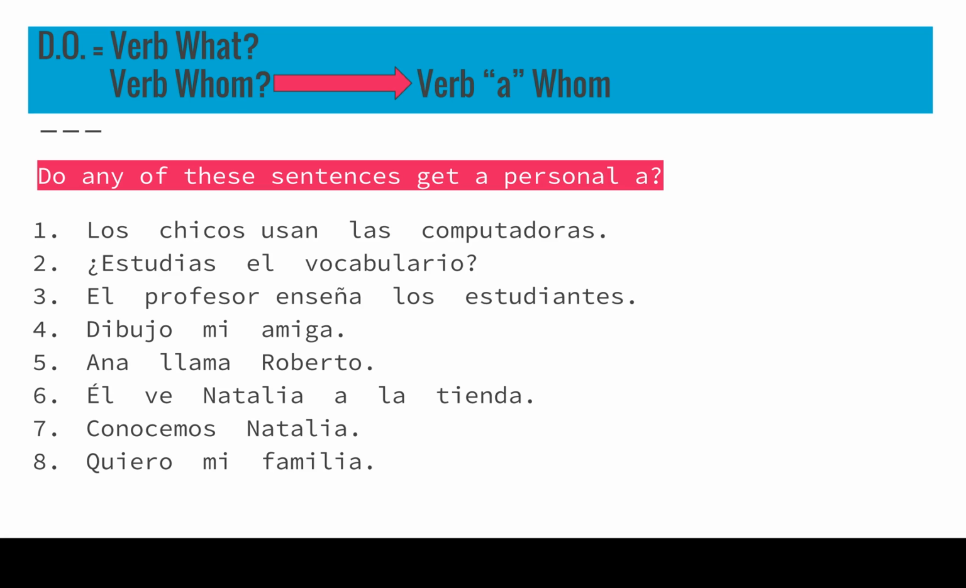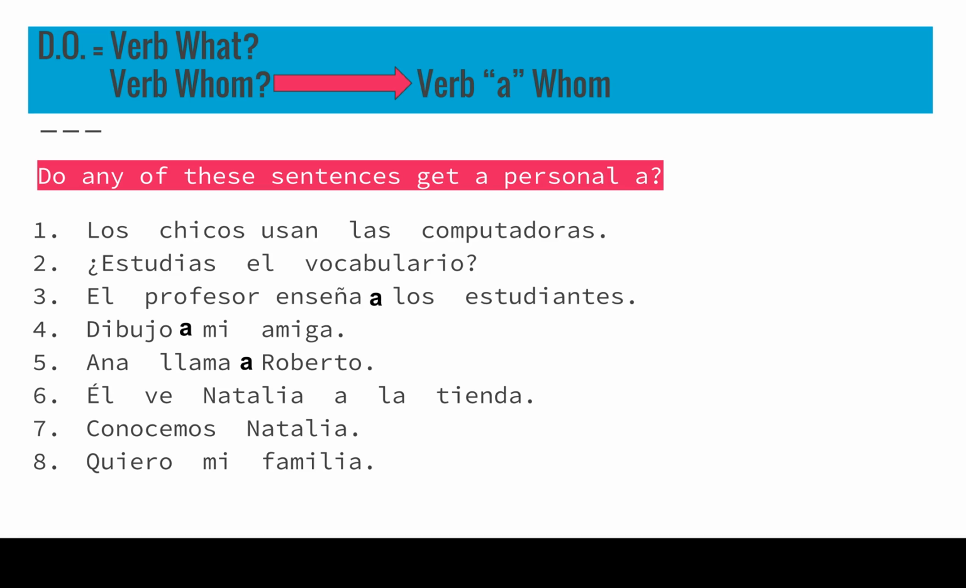No personal a. 3. El profesor enseña a los estudiantes. The teacher teaches the students. Teaches whom? The students. Yes, you need a personal a there. 4. Dibujo mi amiga. I draw my friend. I draw whom? My friend. And I need a personal a there. 5. Ana llama a Roberto. Ana calls Roberto. Ana calls whom? Roberto. And yes, you need a personal a.